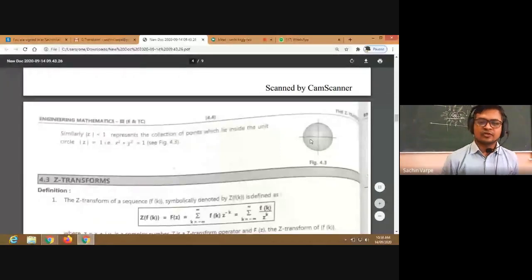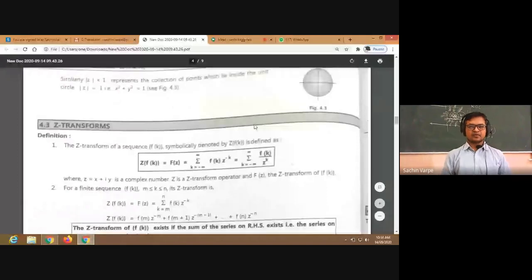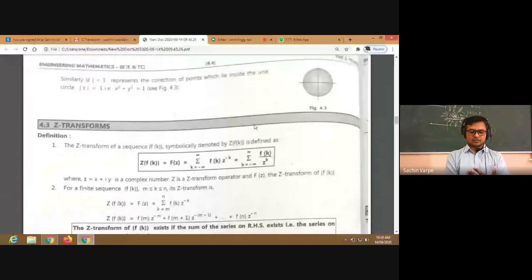Now, what is meant by Z transform? As I said, the Z transform is the generalization of the Fourier transform. The Fourier transform we used only for continuous functions, but the Z transform may be for continuous, or may not be, meaning we can consider the Z transform of discrete signals, discrete points.